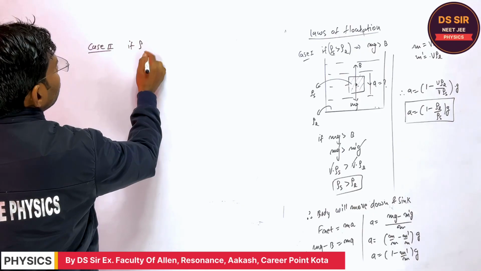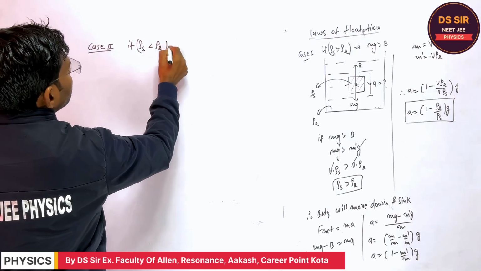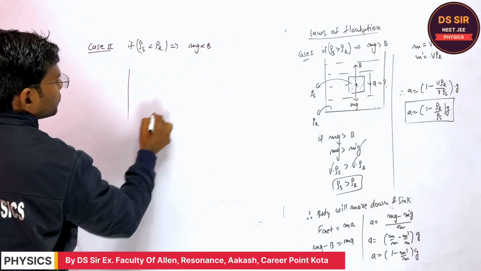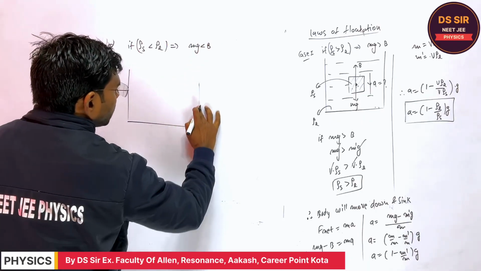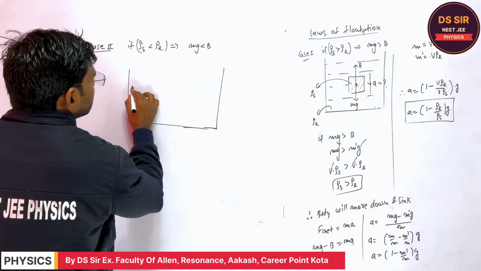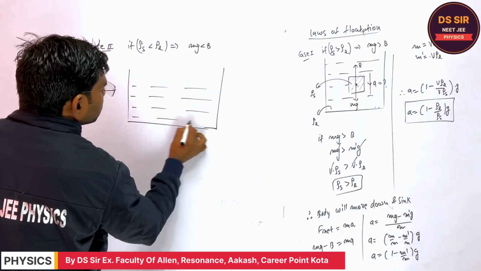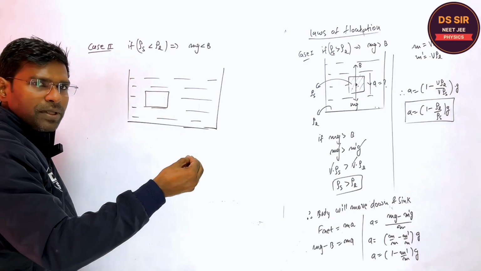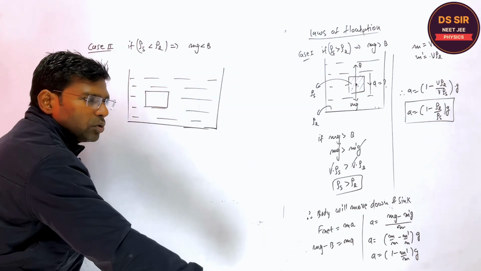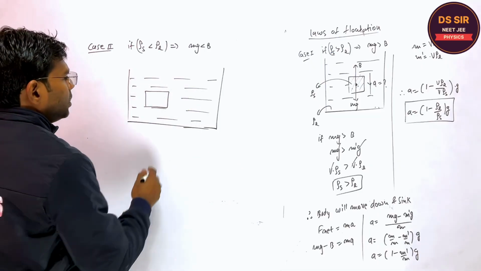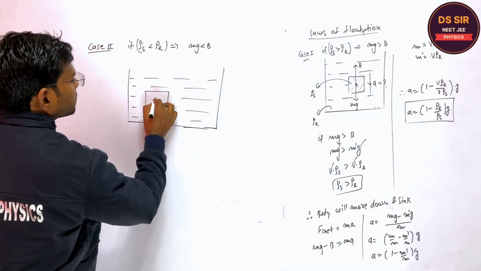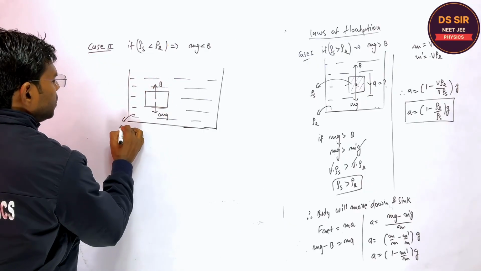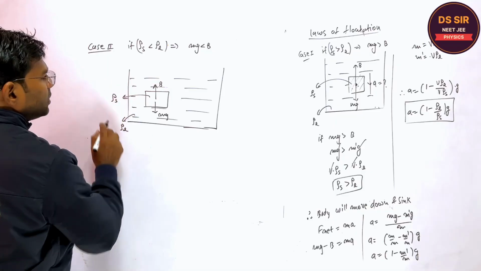If the density of the solid is less than the density of the liquid, it means the weight of the liquid displaced is greater than the weight of the body, so the buoyant force is greater. Then what will happen? Suppose this is the body, a thermocol piece that you have taken, dipped into the liquid and then released. So how many forces will act upon this? Tell me. Mg and the buoyant force. Density of the liquid, density of the solid.